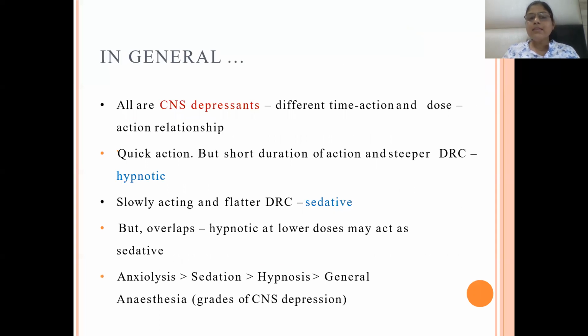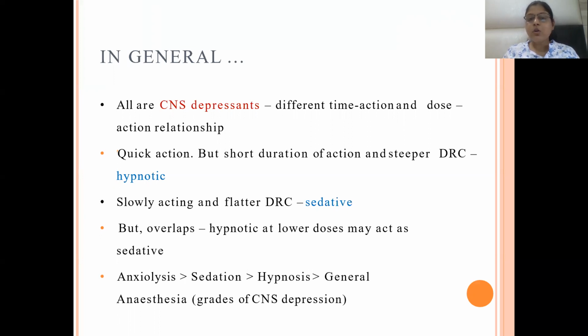Now, all CNS suppressants in general have different time action and dose action relationships. The sedative hypnotics like barbiturates, benzodiazepines, and non-benzodiazepine analogs are all CNS depressants, and they have different time action and dose action relationships.